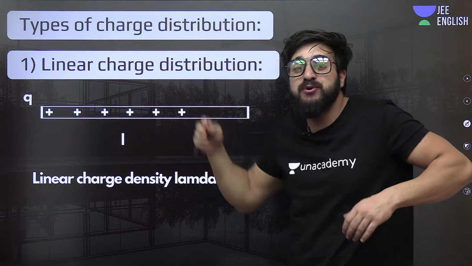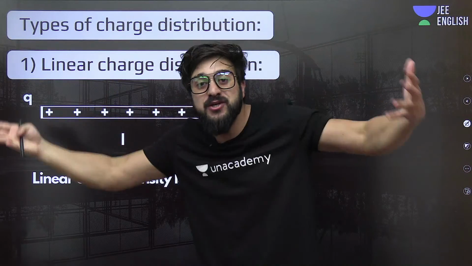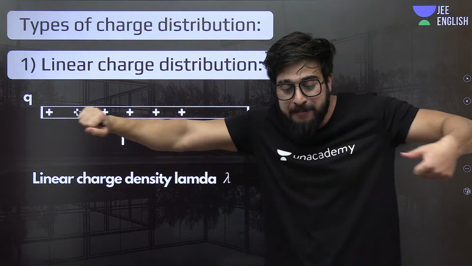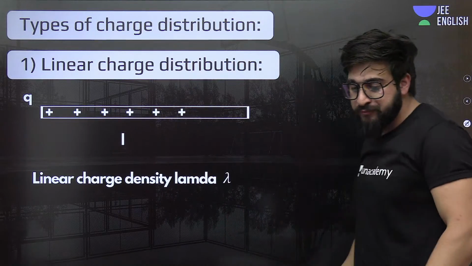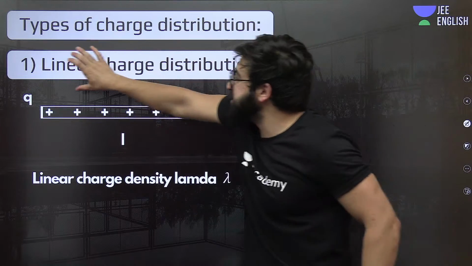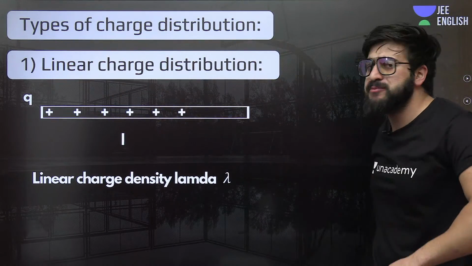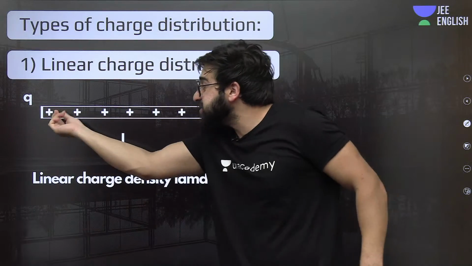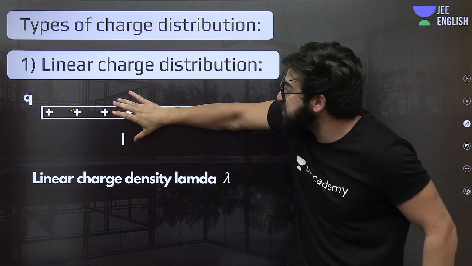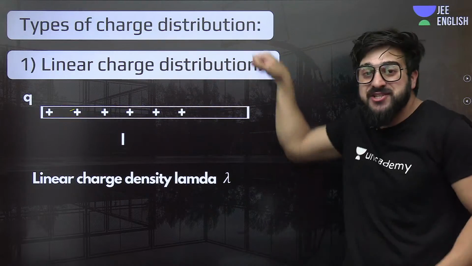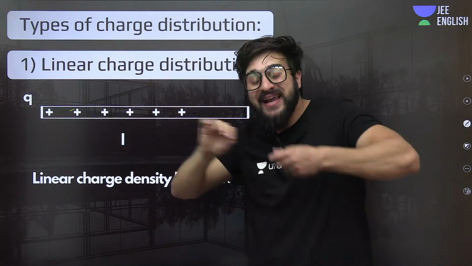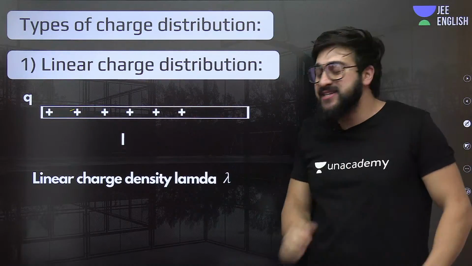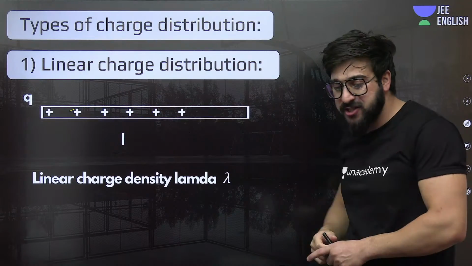Types of charge distribution. What types of charge distribution are there? How many types are there? The first case is what we call the linear charge distribution. If we take a rod and say the charge Q is distributed on this rod, this is what we call the linear charge distribution. Charge is distributed linearly on a line. Understand?